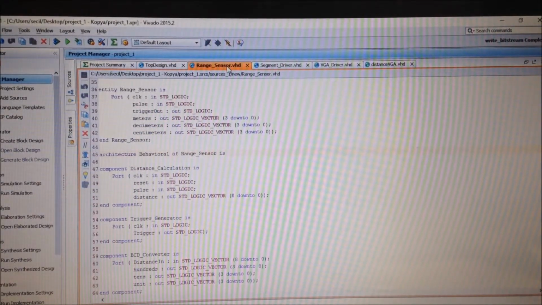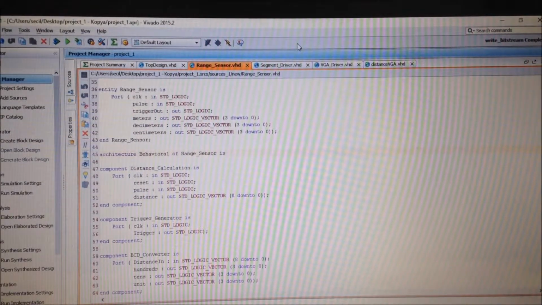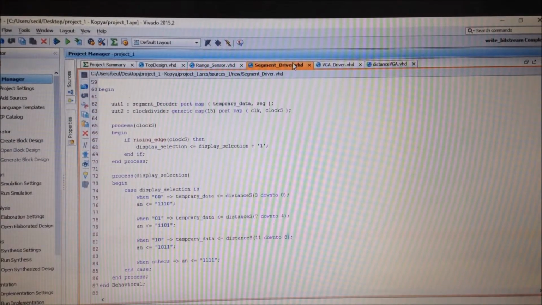I will explain briefly. It basically sends a trigger signal and it calculates distance between the object and the sensor by using the time interval. Result is converted to decimal by using BCD converter. Actually, my module uses double-double algorithm, and I send the output of this module to the SSD and VCA drivers and 7-segment driver. It is really basic.